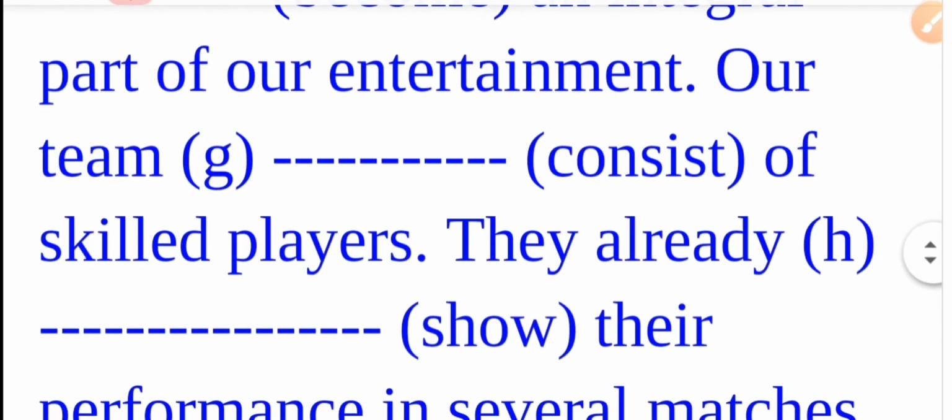Next, our team consists of skilled players. Again, you can see it is in the active voice. The subject is our team, third person singular number. Our verb is consists. So according to active voice and it is in the present tense, correct answer is consists. Our team consists of skilled players.